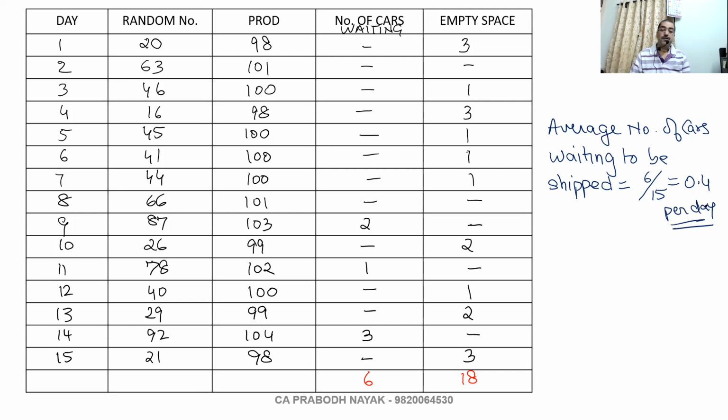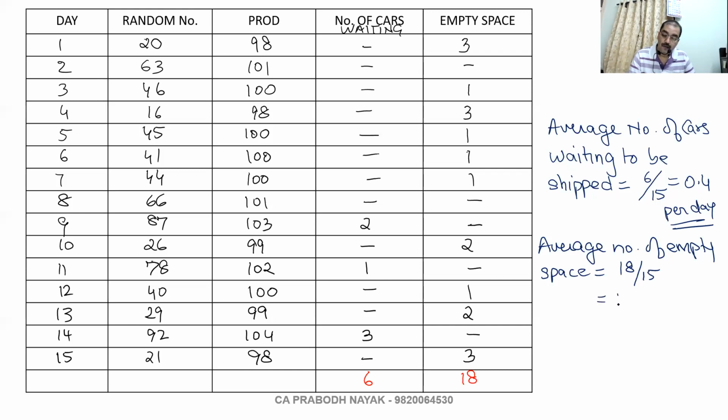And the average empty space. Average number of empty space is equal to 18 divided by 15. 1.2 per day.